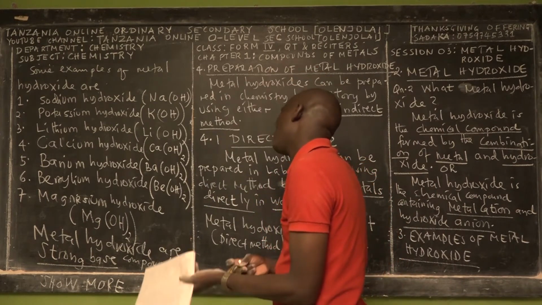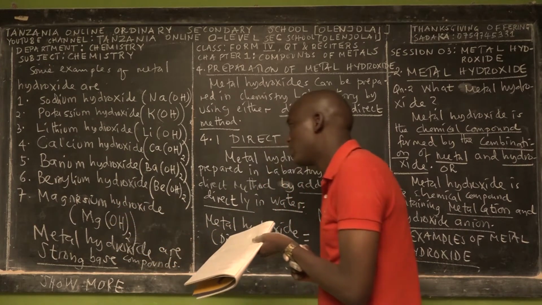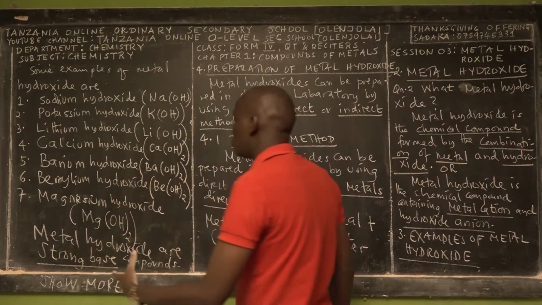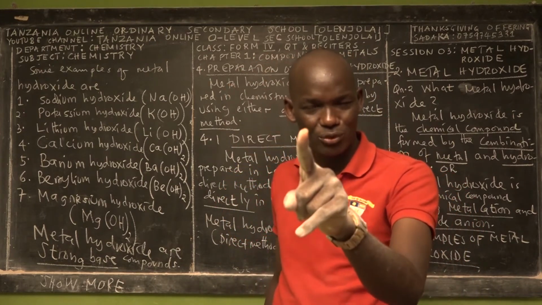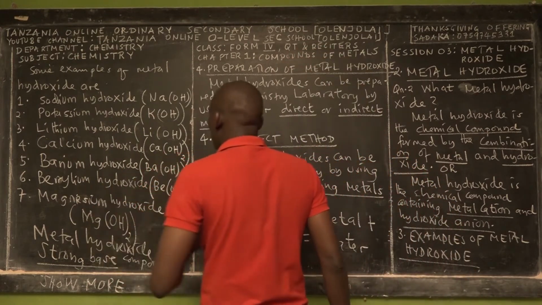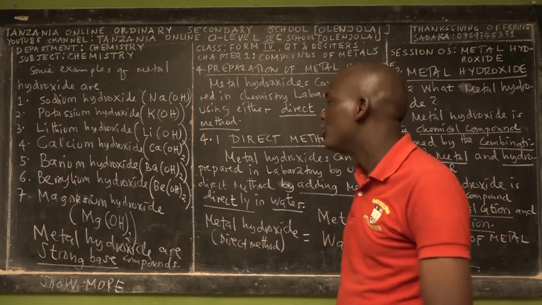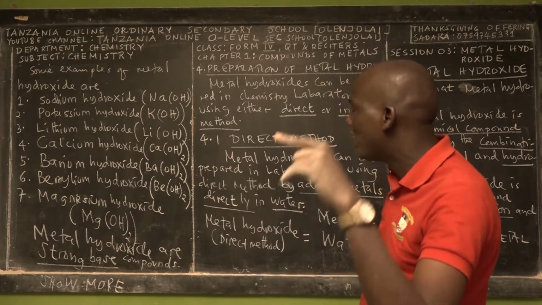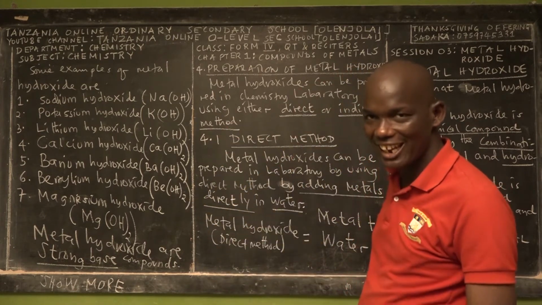Then you have to balance the chemical equation. Again, you can prepare calcium hydroxide by using direct method. How? You take the calcium metal and add it in water, calcium will react with water and form calcium hydroxide plus hydrogen gas. You see how chemistry is beautiful and simple, it's not difficult. Again, how can you prepare barium hydroxide? You can prepare barium hydroxide by taking barium as metal and adding it in water, and barium will react with water to form barium hydroxide and hydrogen gas.